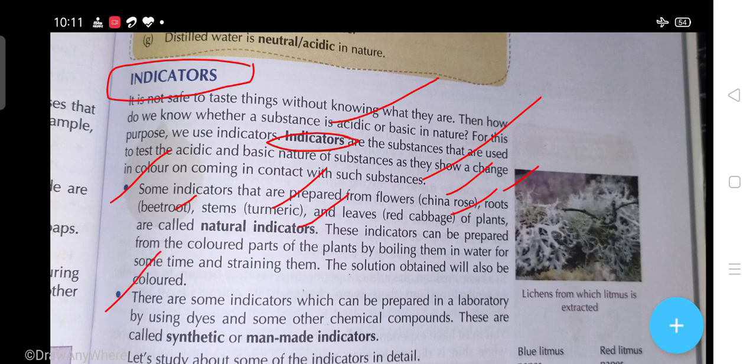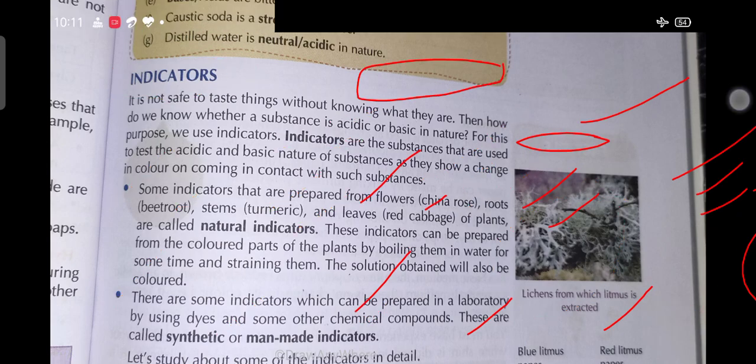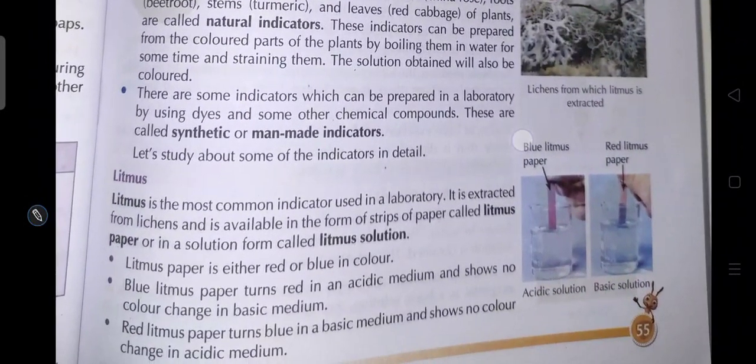Second, there are some indicators which can be prepared in a laboratory by using dyes and some other chemical compounds. These are called synthetic, or man-made, indicators. So what is called synthetic? Indicators which can be prepared in a laboratory by using dyes and other chemical compounds. Here, students, is a picture of lichens from which litmus is extracted. Litmus paper, if you have heard of it, is also an indicator.